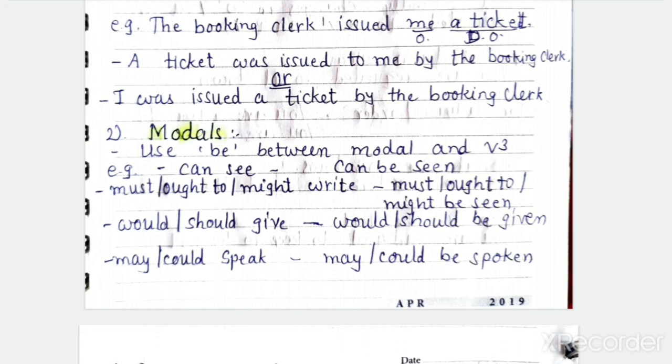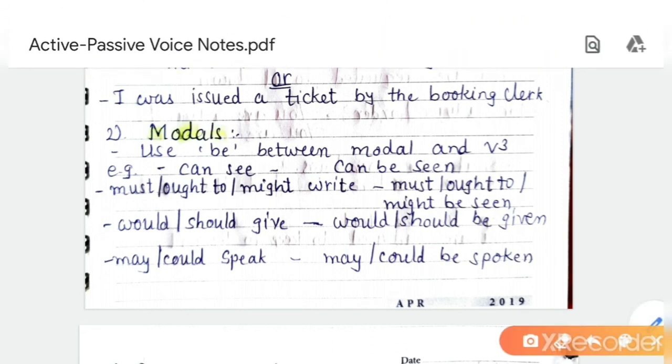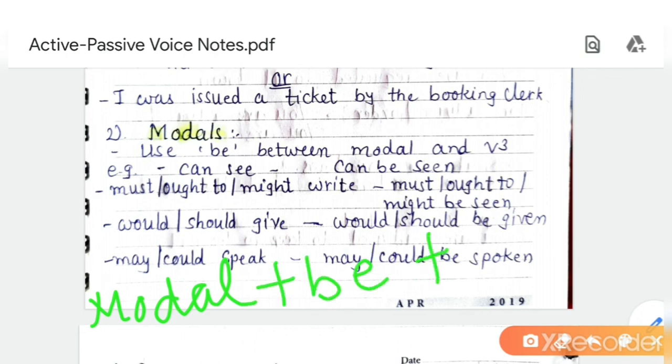Just write the modal whichever is given, then use be, then V3. This is the verb form for passive for modals.